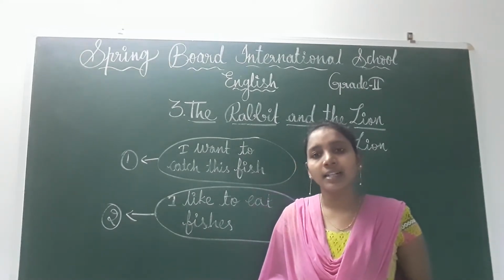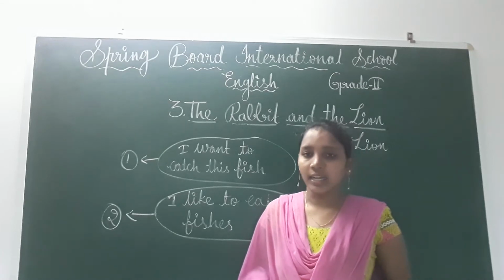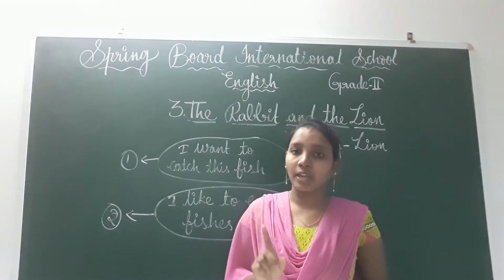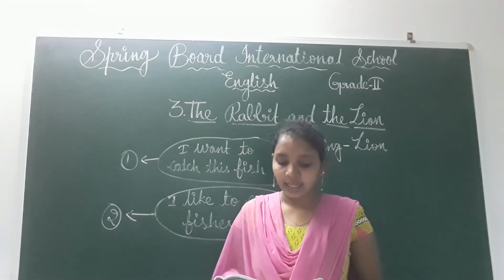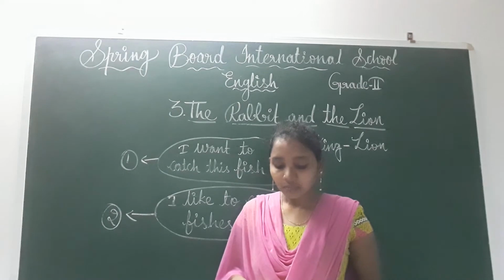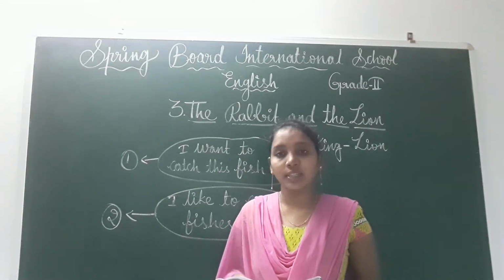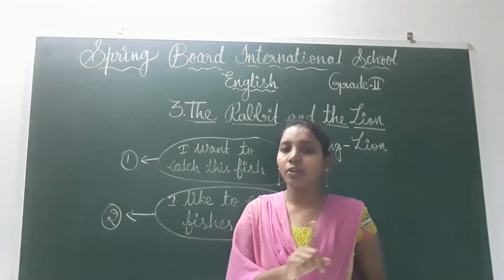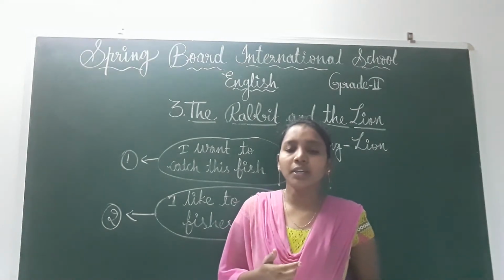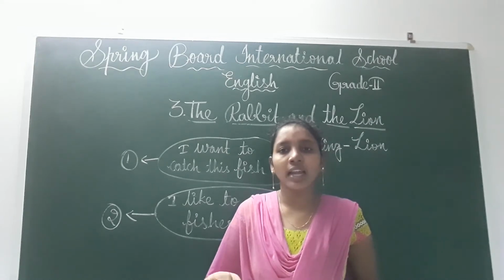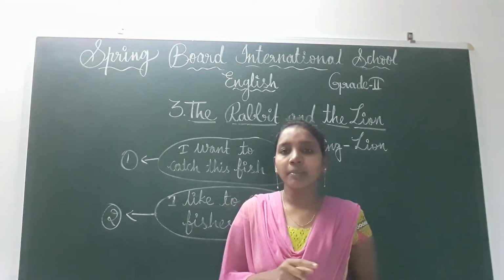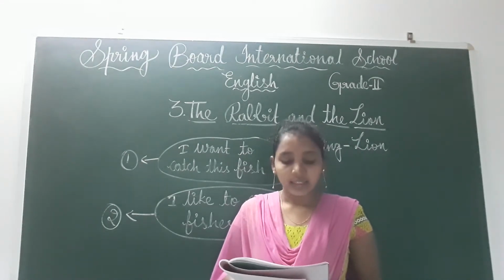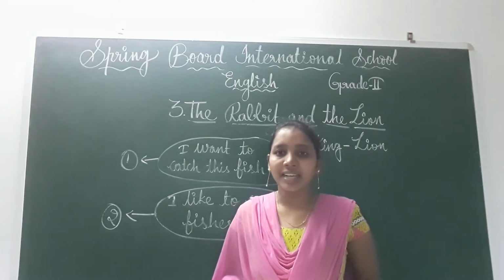That's why these animals made an agreement with the lion and decided that each day one animal would go to the lion's den for his meal. In return, the lion would never hunt them again. Right, children? If one animal is directly going to the lion's den, there is no need to hunt. No need for the lion to come outside. Every day one animal is going, so the lion also will not be hungry. The lion agreed to this as it is the best deal, right, children?